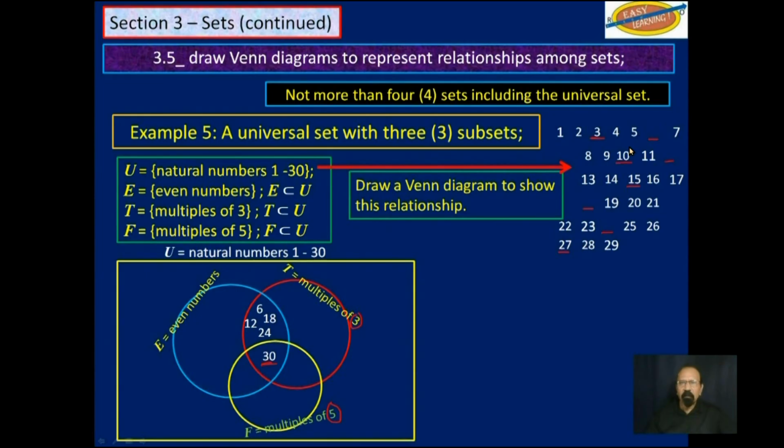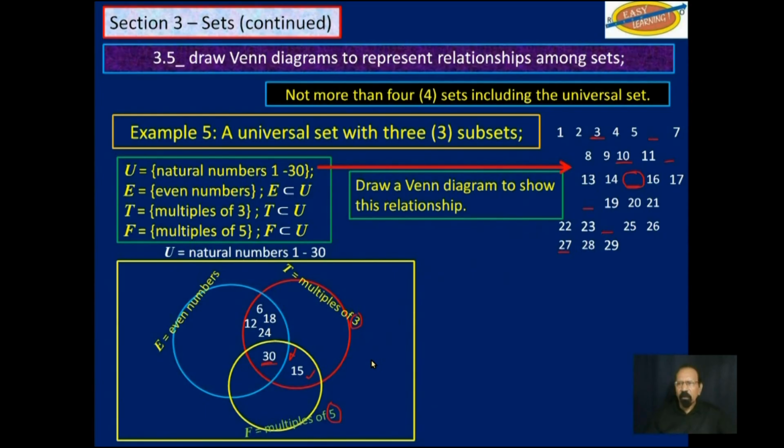10, well, 10 is not a multiple of 3. 15 is a multiple of 3 and it is also a multiple of 5. So we'll put that in this position here. Other multiples of 3 that are multiples of 5. And you know, I don't think we have anything else. We don't have anything else. So that takes care of this section.